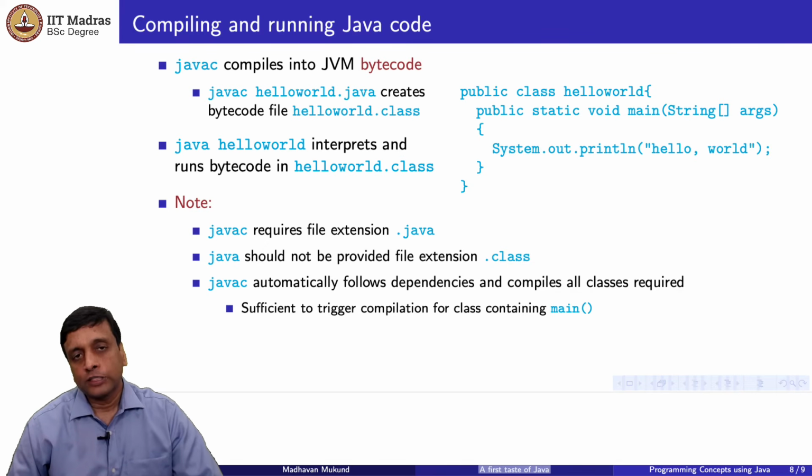Now it will produce this .class file, but Java, the interpreter, will not allow you to say .class. You have to say java HelloWorld, and then it will look for .class. Okay? So for the compiler you provide the extension when you call it. For the interpreter you do not provide the extension.